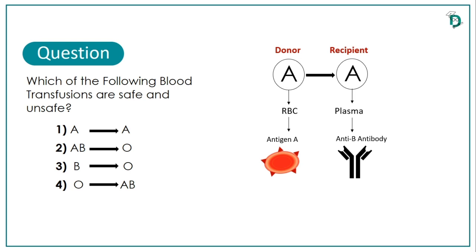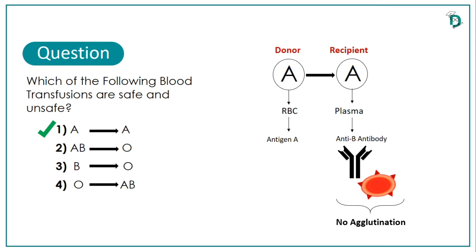So if blood transfusion occurs and RBCs of the donor enter the bloodstream of the recipient, then due to incompatibility of antigen A from the donor and anti-B antibody of the recipient, antigen-antibody binding, that is called agglutination or clumping, will not occur. So the recipient of blood group A, after receiving blood from a donor of blood group A, will remain safe. So this transfusion is safe.